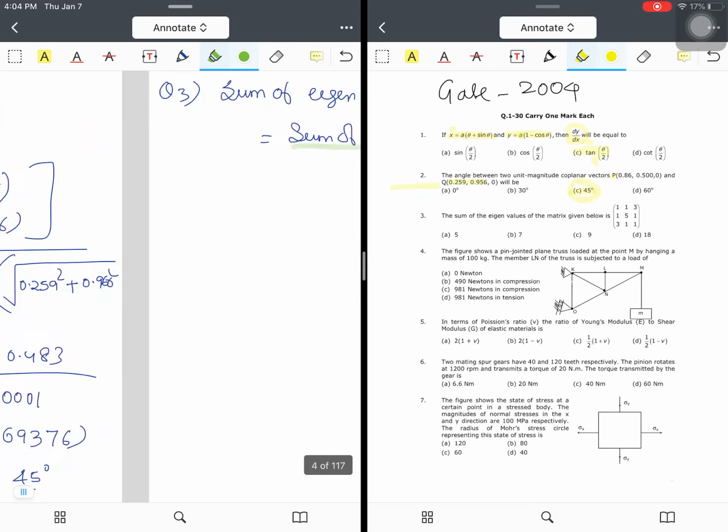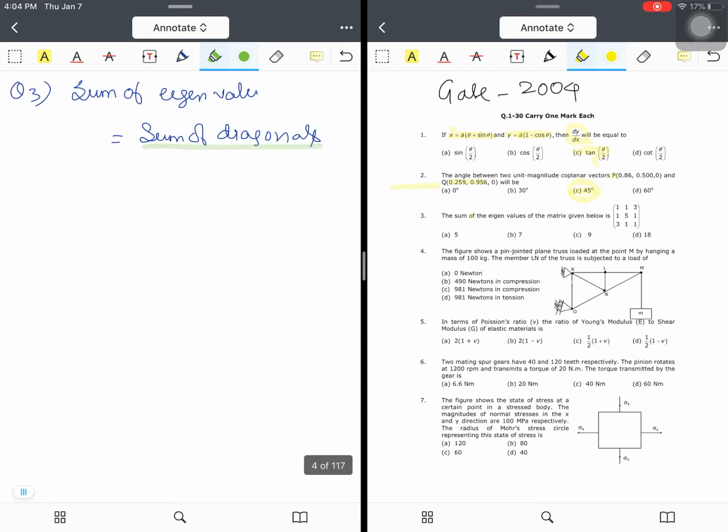Now question number 3. The sum of the eigenvalues of the matrix given below is this. So you need to find the sum of eigenvalues. We know that for eigenvalues there are two properties. First, the sum of the eigenvalues is nothing but the sum of the values of the diagonal.